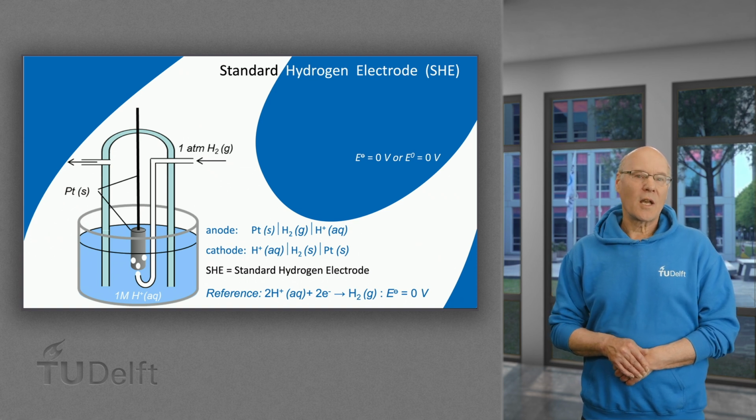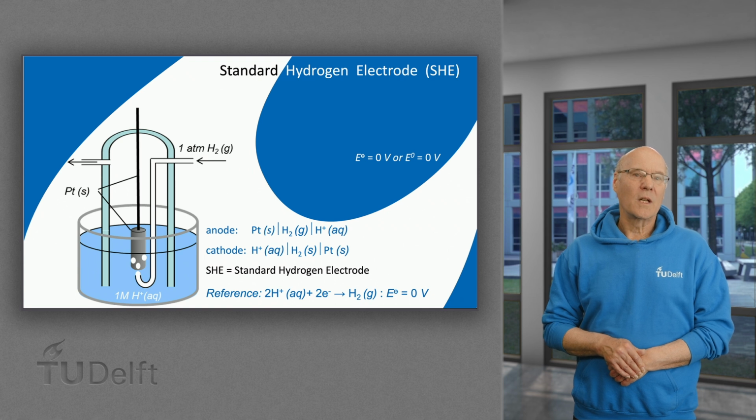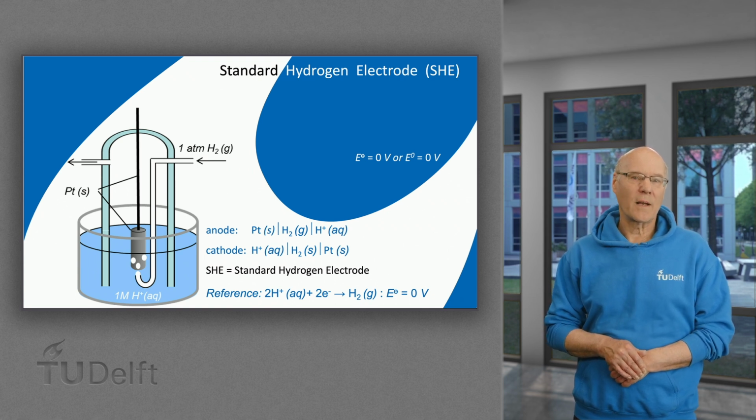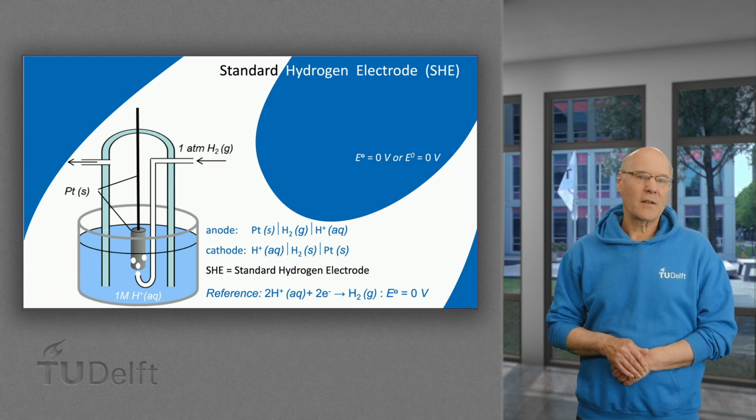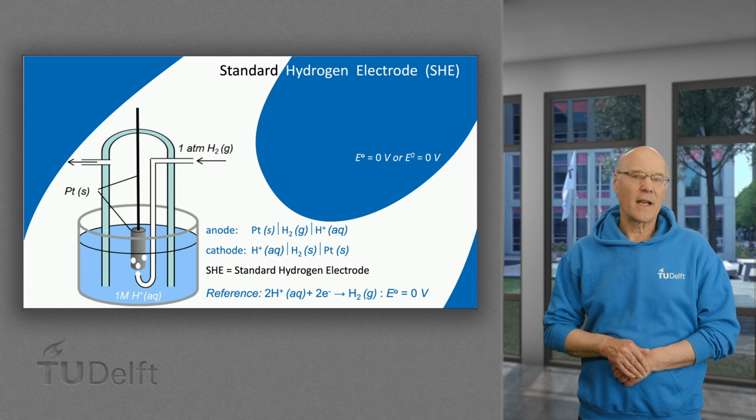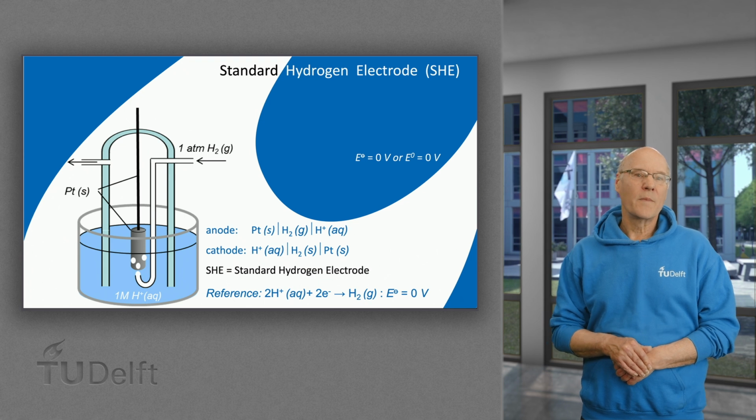In this solution, a platinum plate is dispersed along with hydrogen gas that flows with a pressure of 1 atmosphere. The potential of this reference electrode is set to 0 volt, assigned as capital E with a plimsoll, but usually today with a subscript 0.